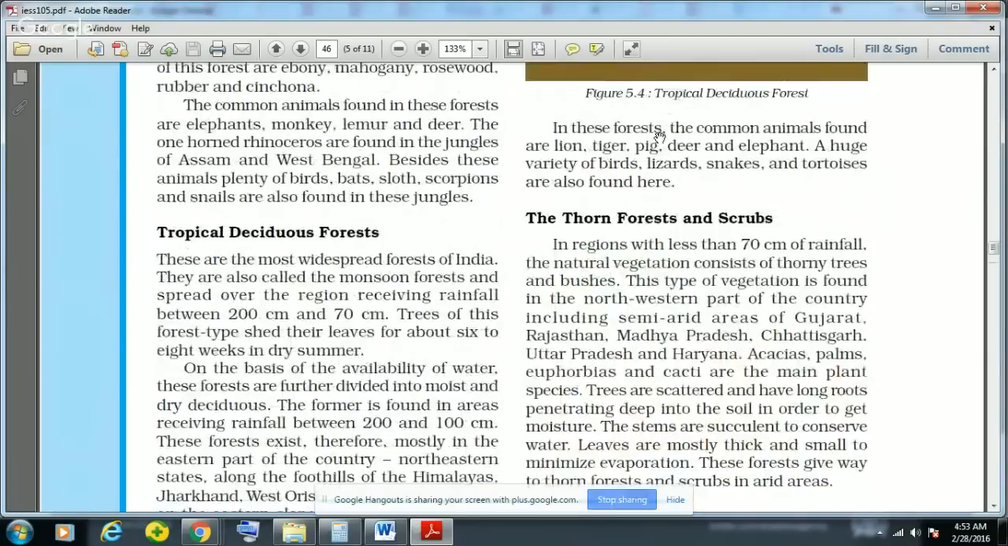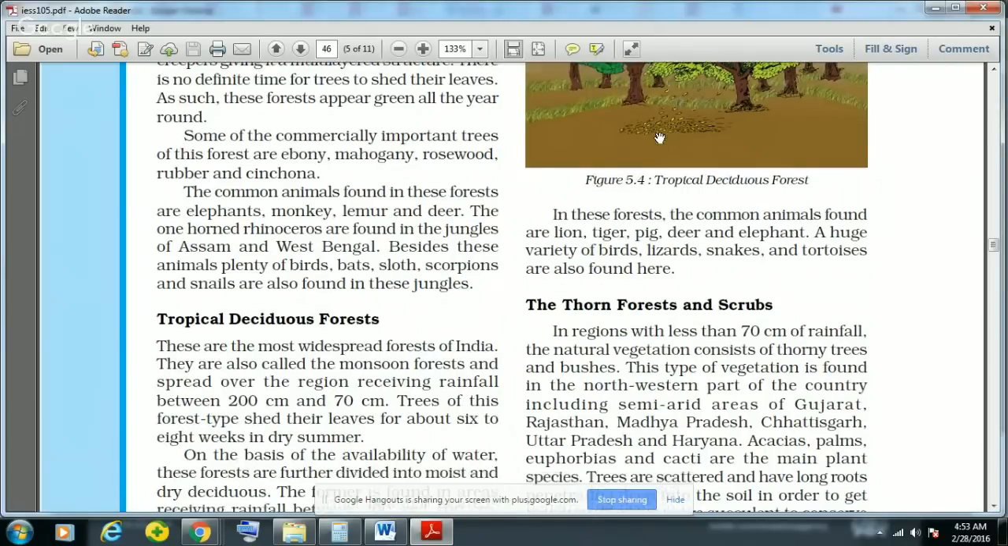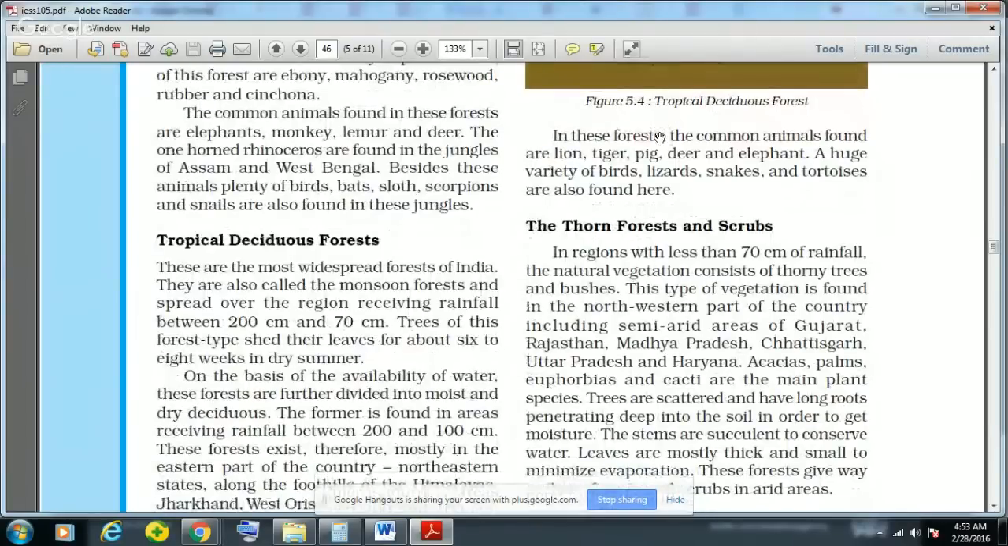Now, the common animals which are found in this tropical deciduous forest are lion, tiger, pig, deer, and elephant, and also a huge variety of birds, lizards, snakes, and tortoises. The third type of vegetation in India is known as thorn forest and shrubs.